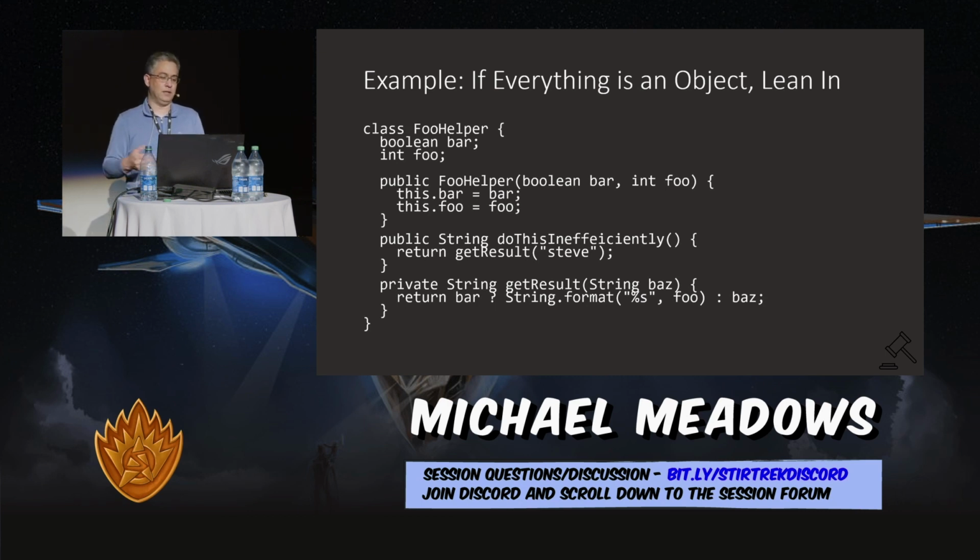make it stateful. Don't be afraid to make it stateful. So now we have this thing called FooHelper, where the Boolean bar and the int foo are its properties, and those are passed in when we initialize this thing. And now when we call doInefficiently, all it really does is still has to allocate Steve. If we wanted to make this even more efficient, we would put Steve up at the top as a constant, and then it's only allocated once. But this becomes a much better way to solve this problem than what we had before. So in this case, it's not a singleton. We want this to be a stateful object that has behavior, a POJO.